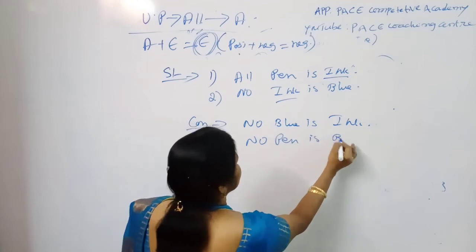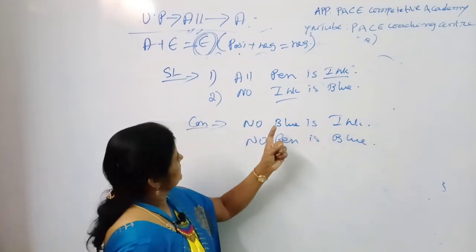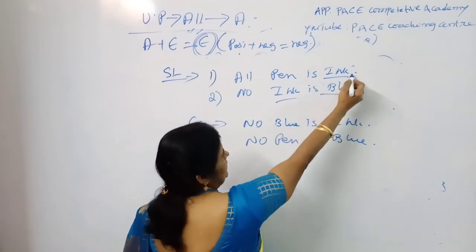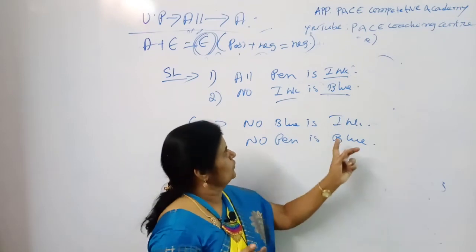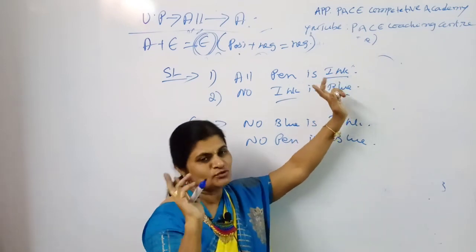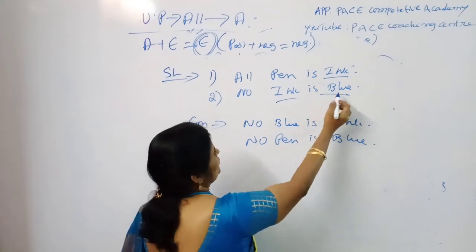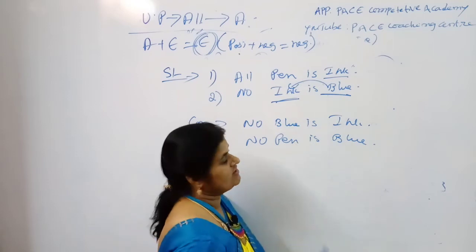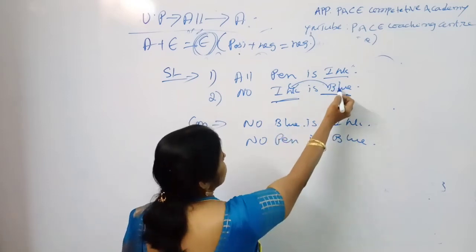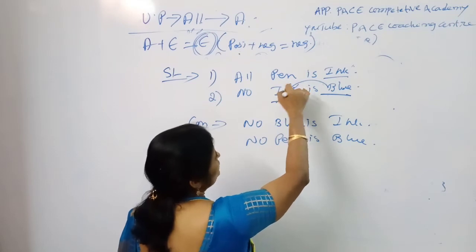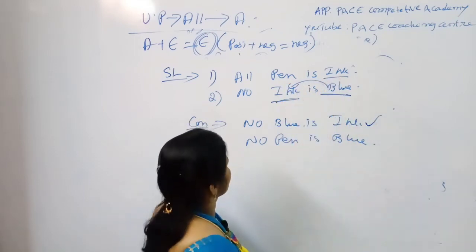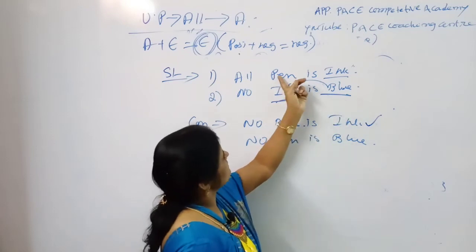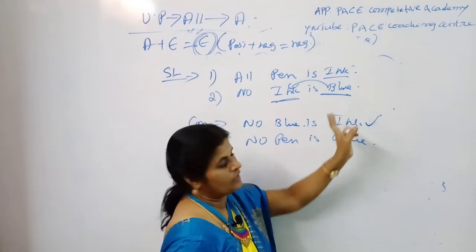Okay, clear. So now he has given the conclusions: no blue is ink, and the second one is no pen is blue. So see here. Let us start with the first. Blue ink. Here is blue and here is ink. You know, you cannot club both the predicates of the 2 statements. So here is blue, here is ink. It is possible only in a conversion manner. So no blue is ink means, in conversions, one of the conversions is no blue is ink. This is the correct option. And coming to pen, blue. Here is pen and here is blue. It is subject and it is predicate. It is possible to club both.